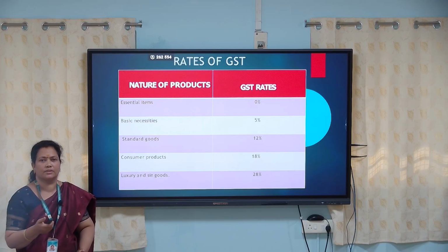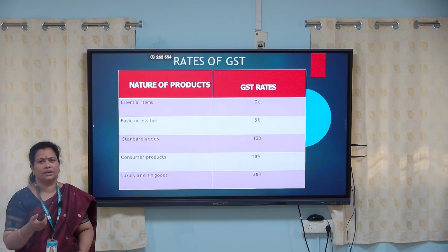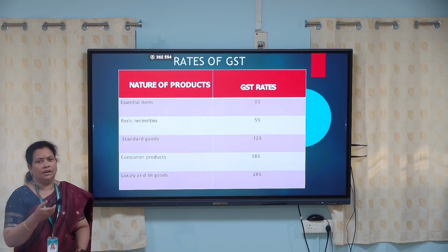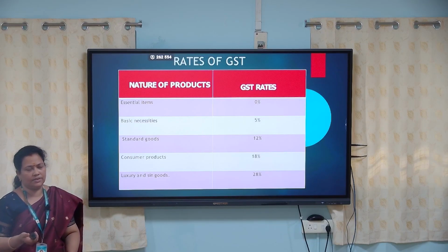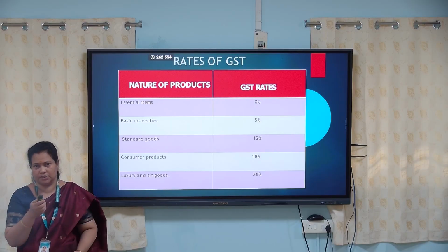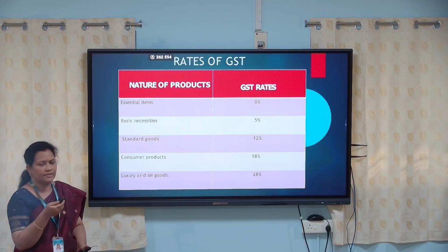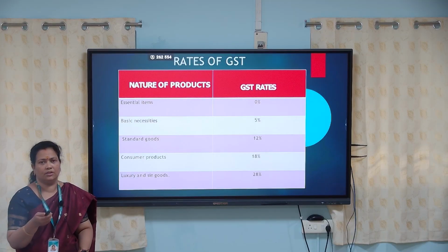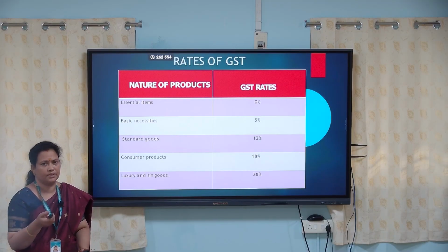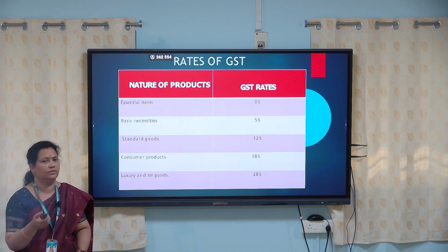Examples of those commodities are dishwashing machines and air conditioners. For all those things we have to pay 28% tax. And in addition to that, for sin goods, we have cigarettes and all those things. For that we have to pay compensation cess too for the sin goods.